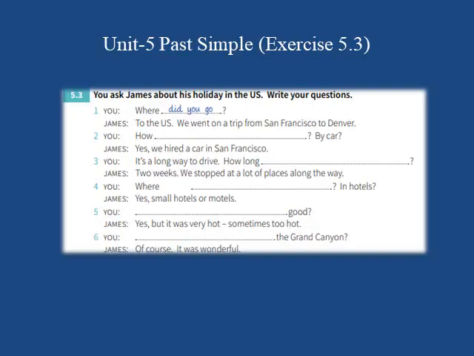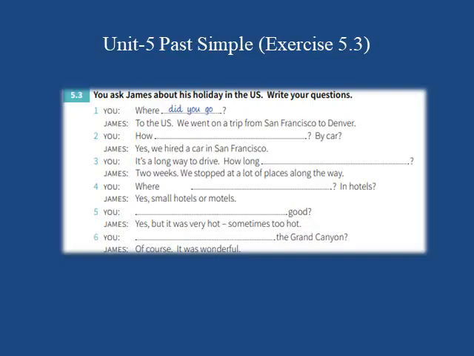Good, and a question mark. James replied, yes, but it was very hot, sometimes too hot. So when James replied it was very hot, it means you have asked him about the weather condition. So, was the weather good? Was the weather good? You are asking about the weather condition. Was the weather good? James replied, yes, but it was very hot, sometimes too hot.